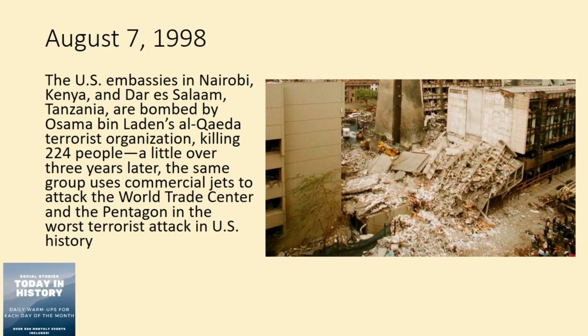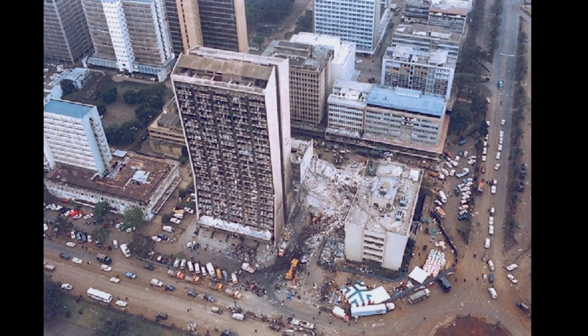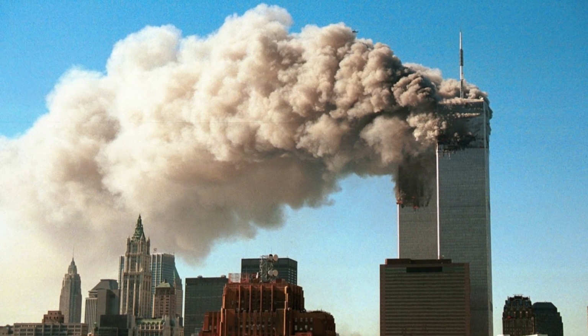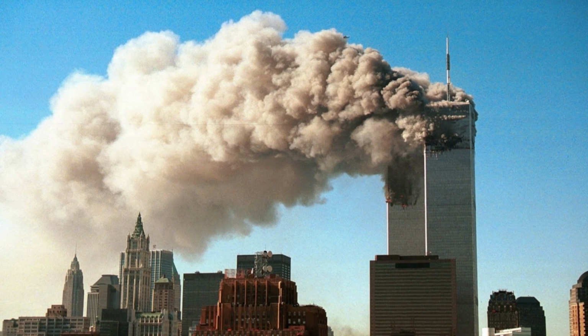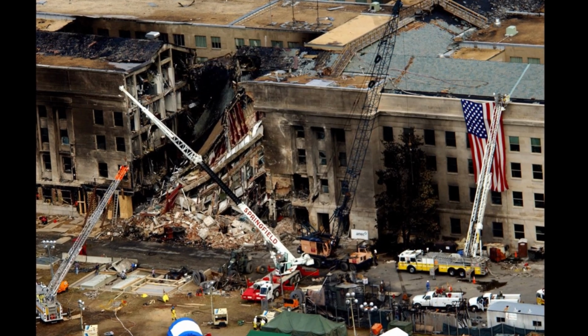In 1998, the U.S. embassies in Nairobi, Kenya, and Dar es Salaam, Tanzania, are bombed by Osama bin Laden's Al-Qaeda terrorist organization, killing 224 people. More than 4,500 people are wounded. 12 of those killed are Americans. A little over 3 years later, on September 11, 2001, the same terrorist group uses commercial jets to attack the World Trade Center and the Pentagon in the worst terrorist attack in U.S. history.